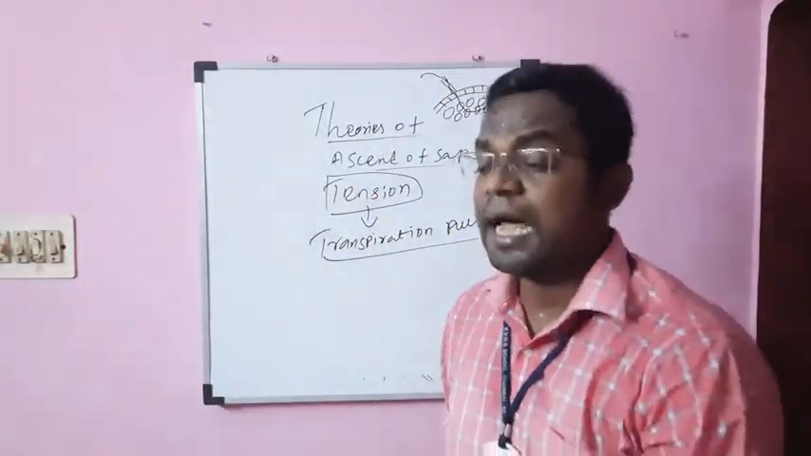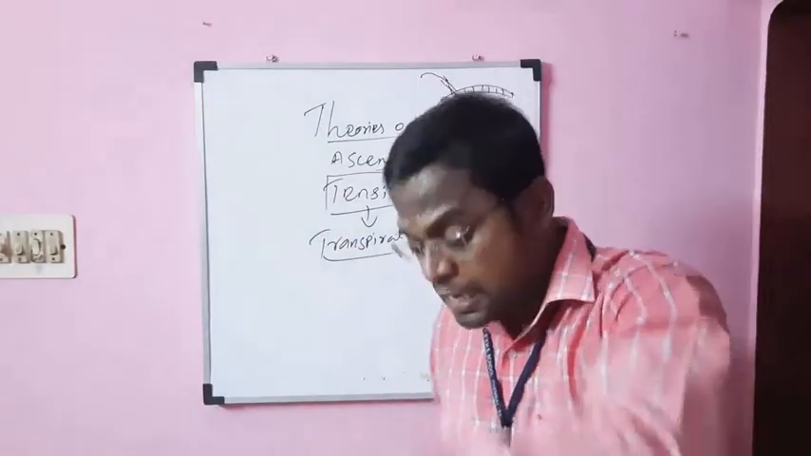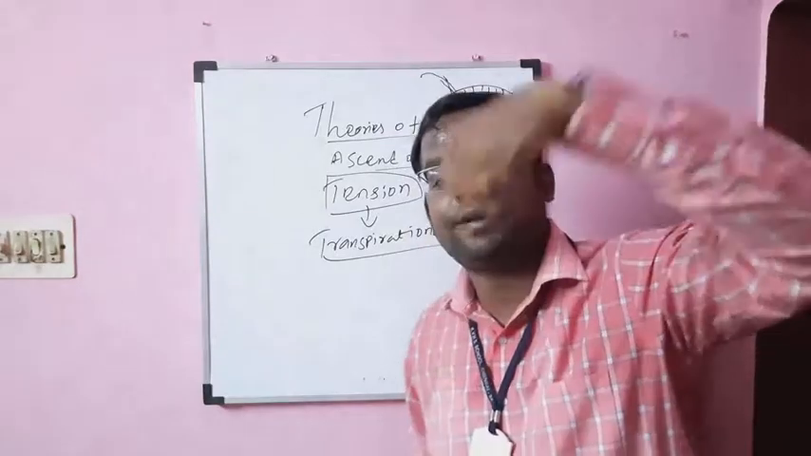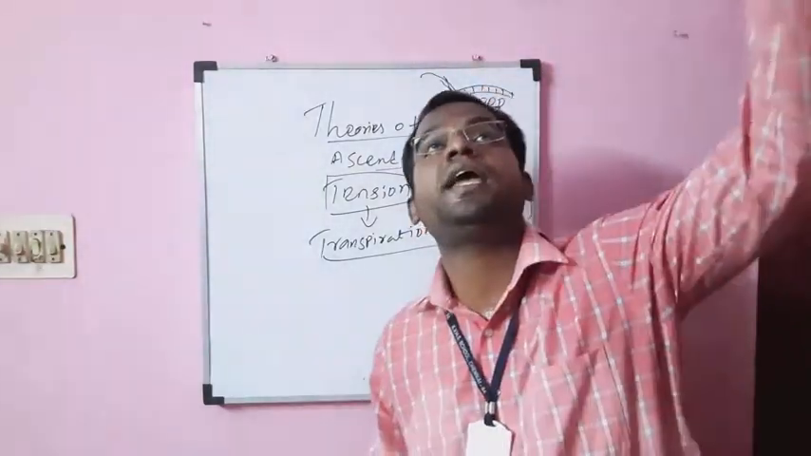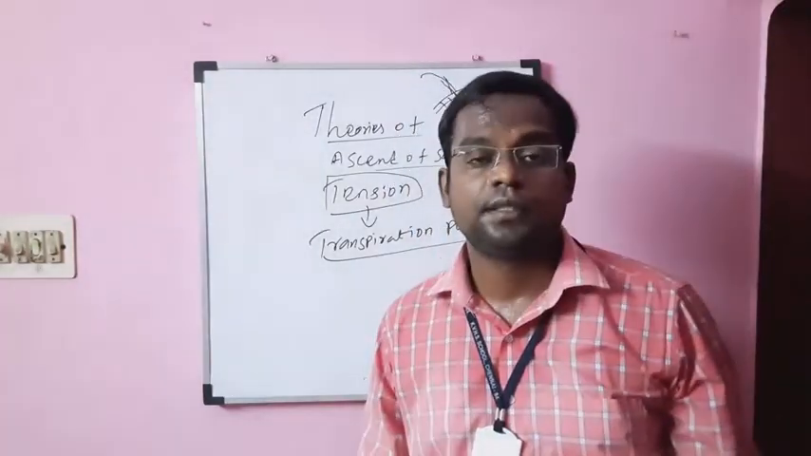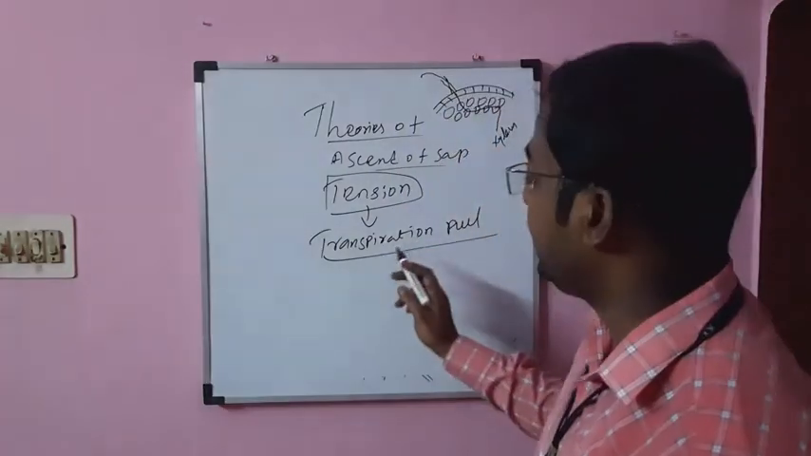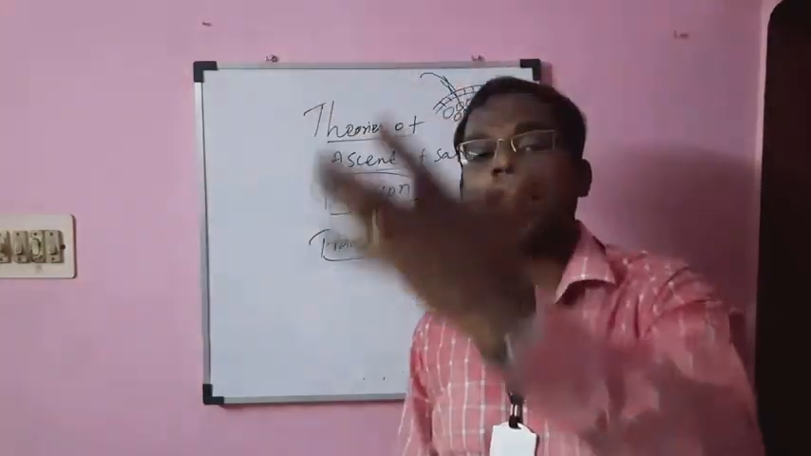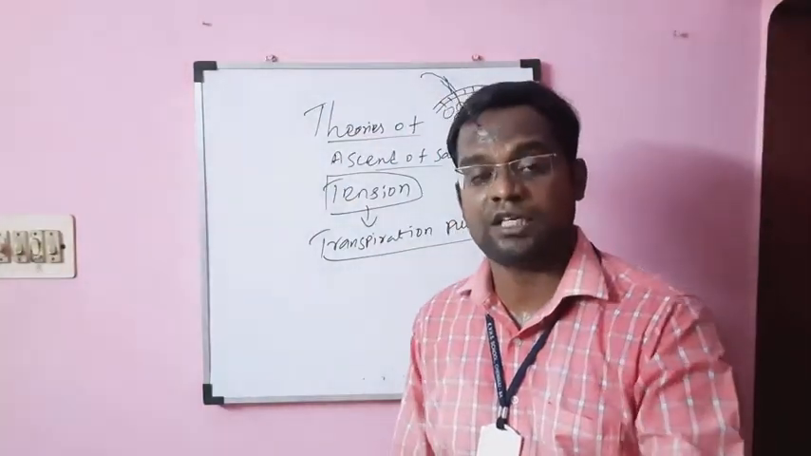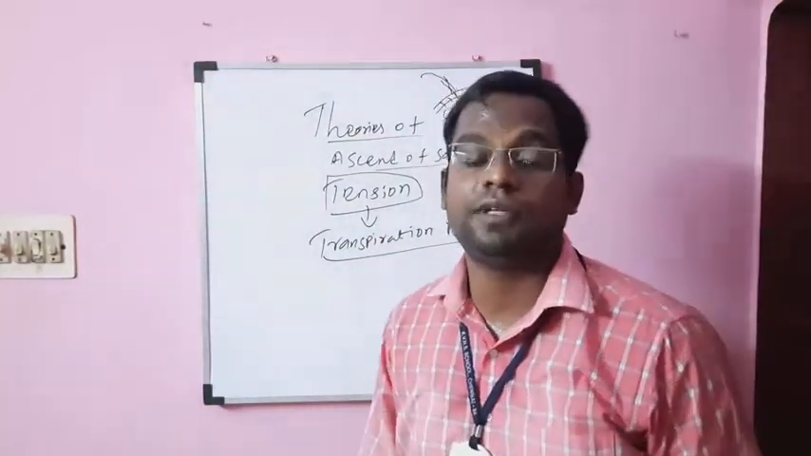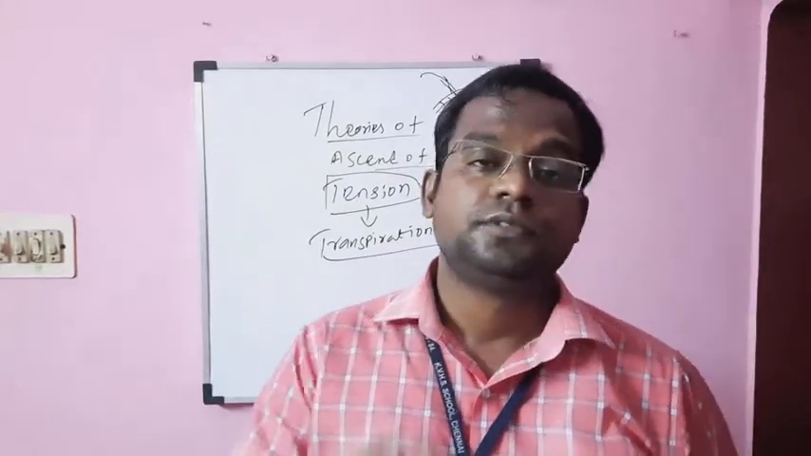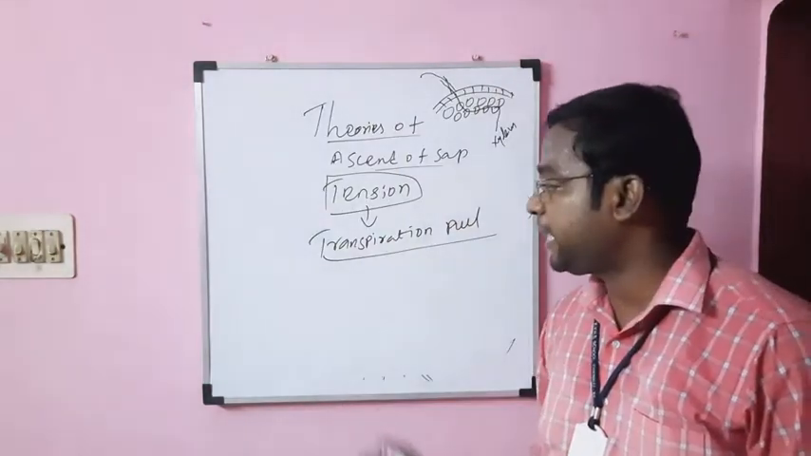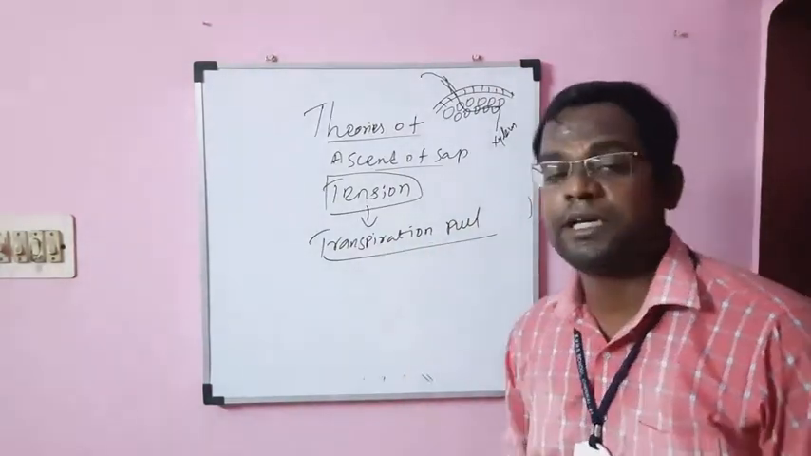As a result of the transpiration pull, the water is taken or extracted from the root and it reaches the various parts of the plant. That's why they say the transpiration pull is one of the reasons for the ascent of sap, the movement of the water from the region of the root to the various parts of the plant. So this is about the tension theory. The tension theory is explained with the help of the transpiration pull.